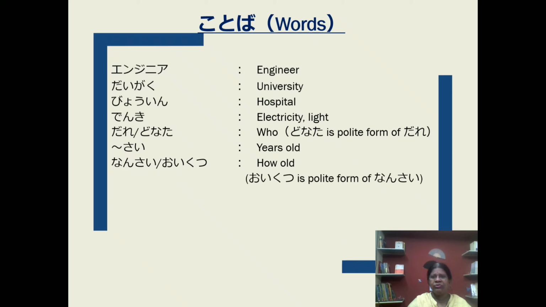Nansai and oikutsu have the same meaning, but oikutsu is the polite form of nansai.